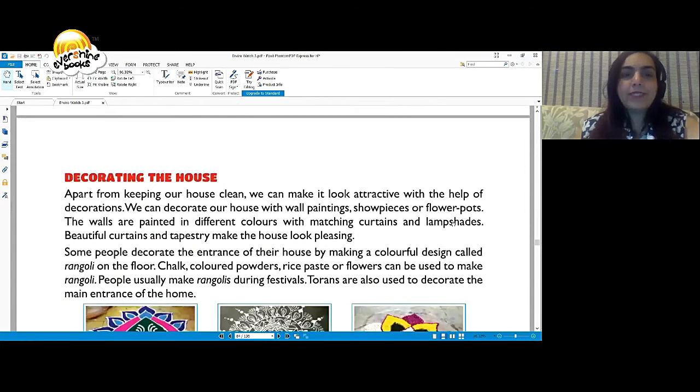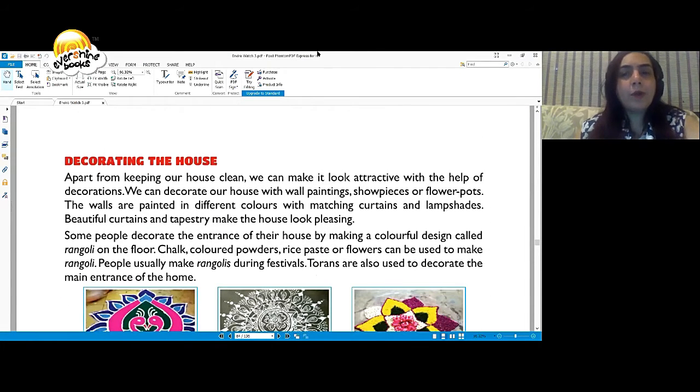Decorating the house. Apart from keeping the house clean, we can make it look very, very attractive with the help of decorations. We can decorate our house with wall paintings, showpieces, or flower pots. The walls are painted in different colors with matching curtains and lampshades. Beautiful curtains and tapestry make the house look pleasing.